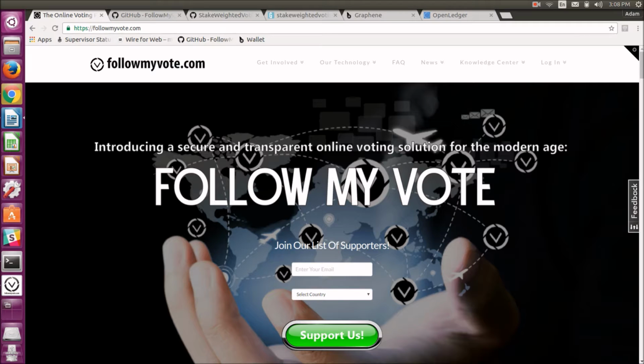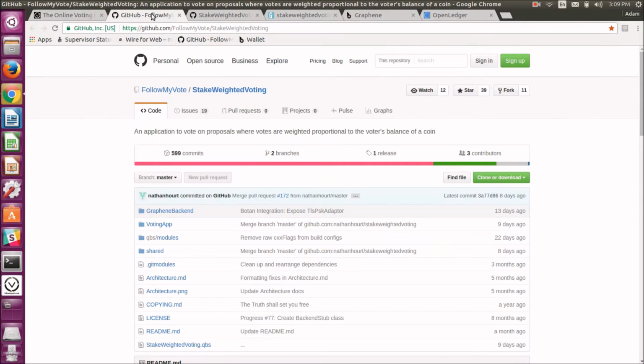Today I'm going to be demoing Follow My Vote's stake-weighted voting system, a blockchain-based voting system that we've integrated recently with the BitShares blockchain. So anyone that wishes to run our blockchain voting software to conduct a stake-weighted poll on the BitShares blockchain can do so by visiting our open source code repository on github.com.